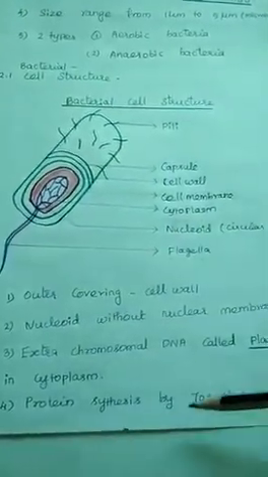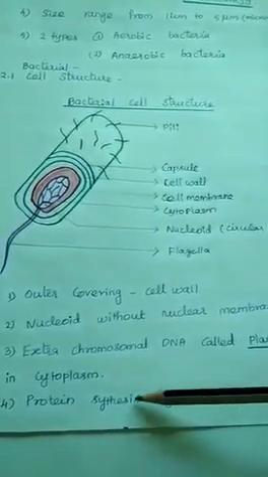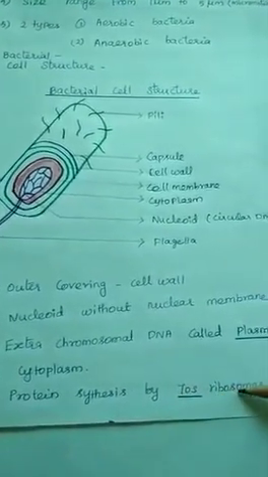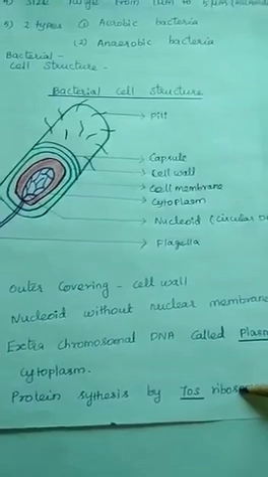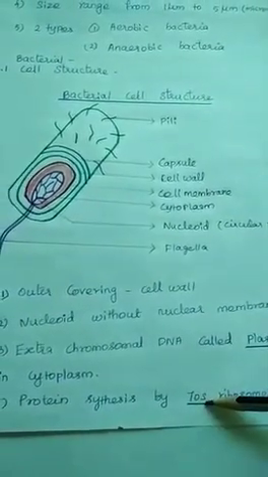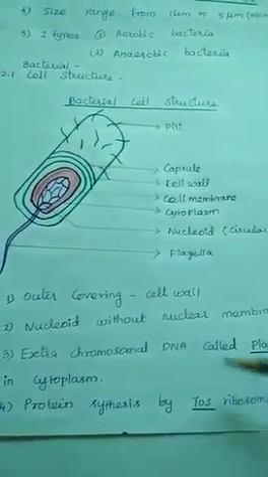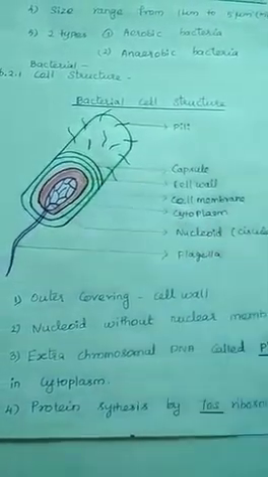Protein is important for the growth of bacteria. That protein synthesis is by 70S ribosomes. Ribosome is one of the cell organelles. 70S is the type of ribosome that is present in the cytoplasm.